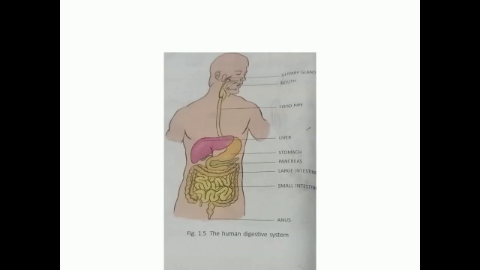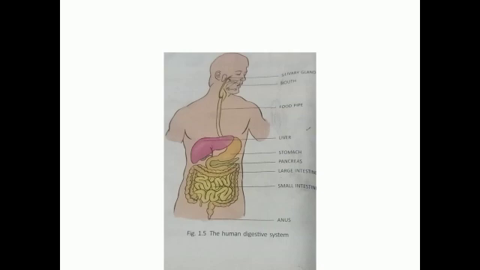The undigested food passes into the large intestine. The blood vessels in the walls of the large intestine absorb the extra water. Students, underline the word large intestine. The semi-solid waste is passed out through the anus.